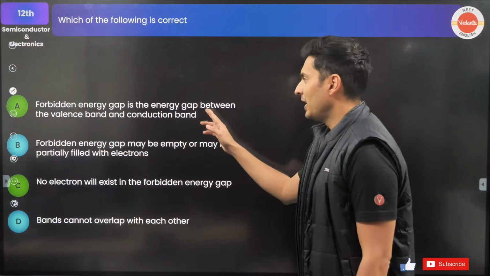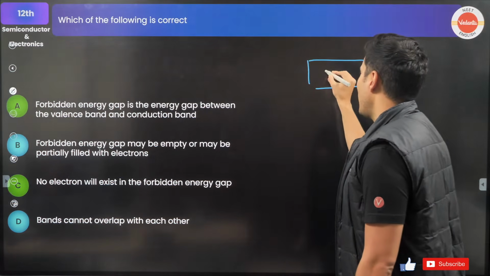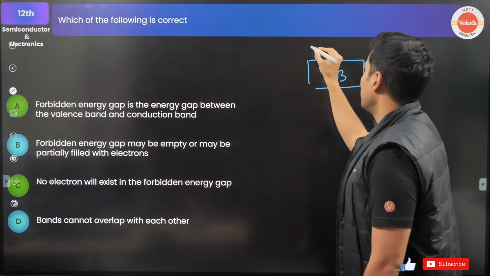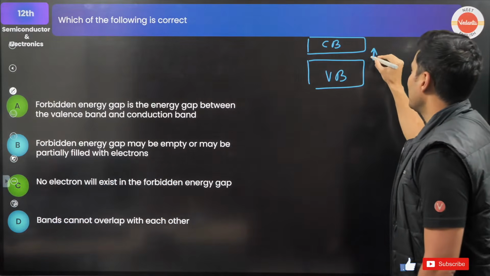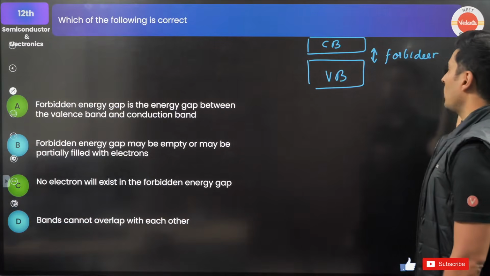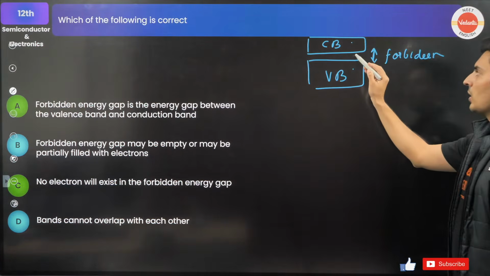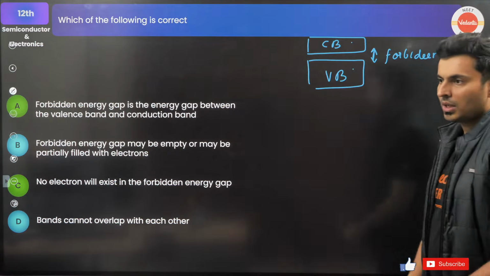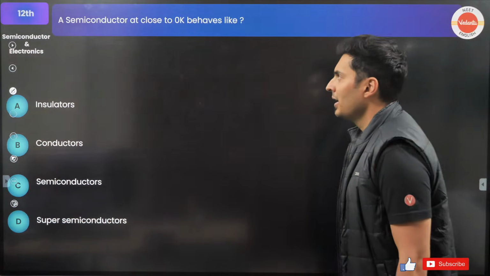Perfecto. Forbidden energy gap is the gap exactly between the valence band and the conduction band. So this gap which is there, that is basically your forbidden gap. Obviously the electron can either stay here or it can stay here. It cannot lie in between. It is definitely the forbidden gap. Exactly. Moving on now to the next question.